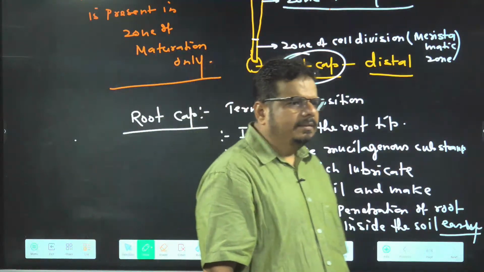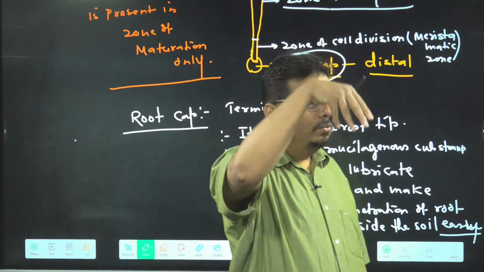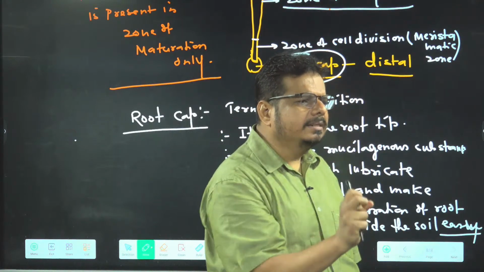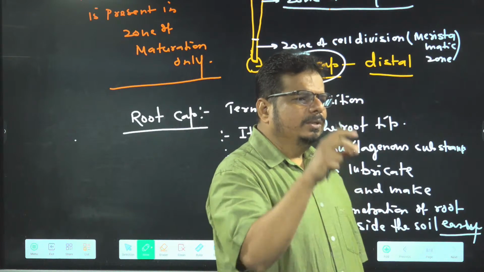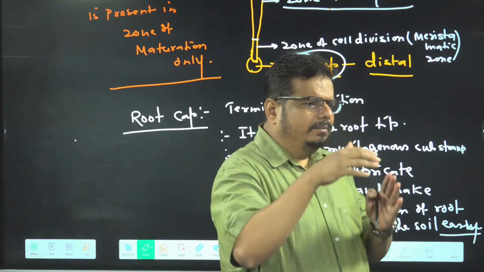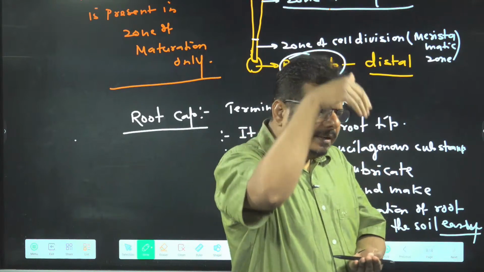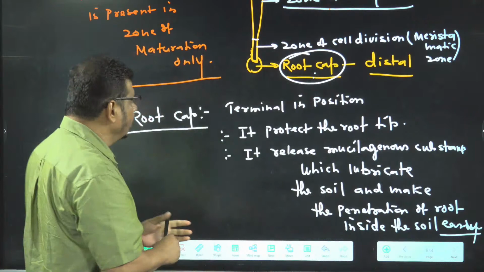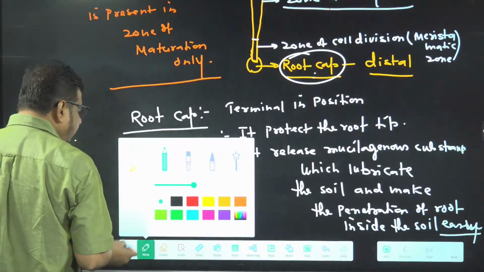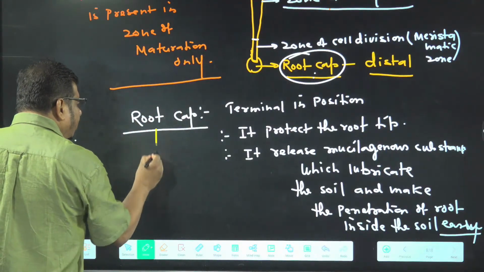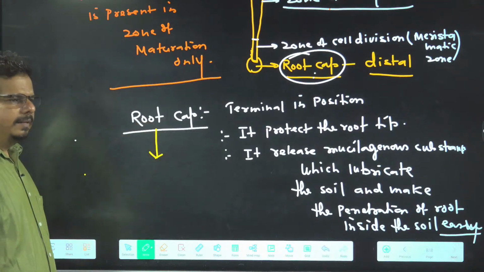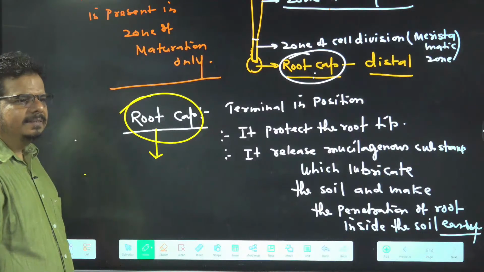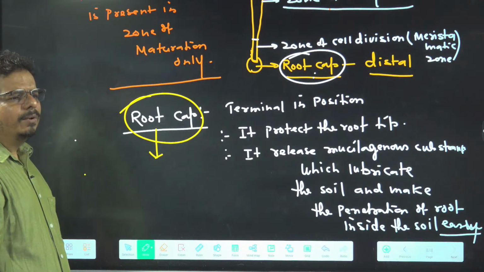Protective in nature. It helps the root penetrate even more easily in the soil because it releases mucilaginous, watery substances, which lubricate the soil. And what happens? Penetration of the root becomes easy inside the soil. This is the duty of the root cap. Now I am asking where there is no need of root cap. Any adaptation you have studied about it?